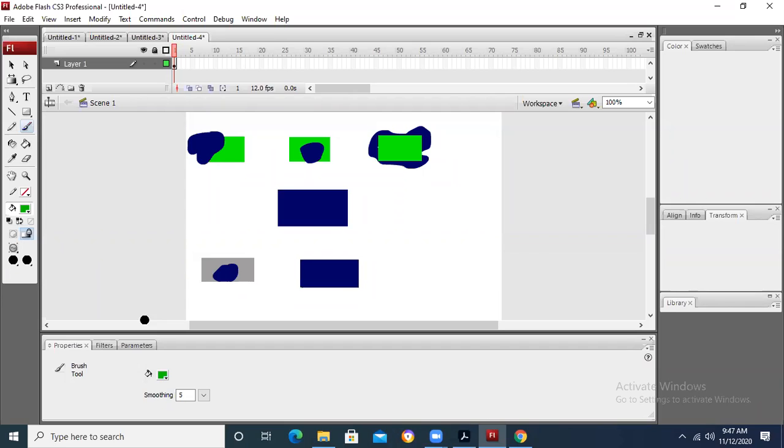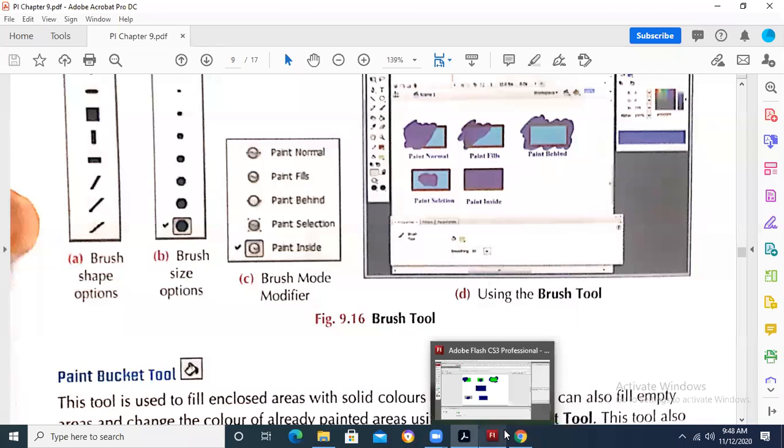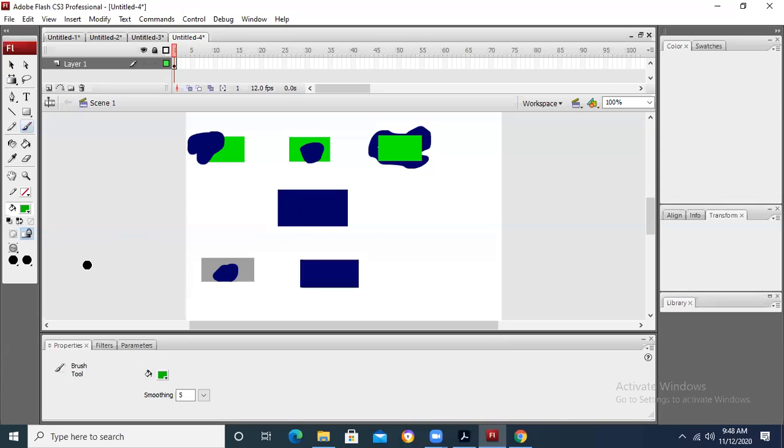It is used to select the paint, or when we are applying on another color, so it is not showing that result as it is shown in our book, because they have shown that they have got a sky blue color rectangle, and when they have selected paint selection, that particular area is not selected. But if I select and if I press the delete, then I think it may work. Okay. Anyway, but you should apply these all options.